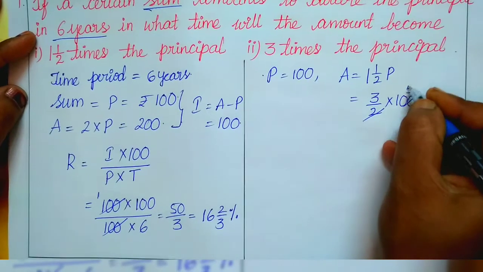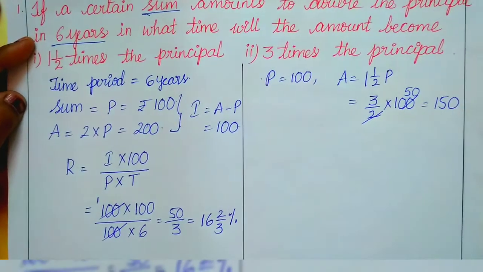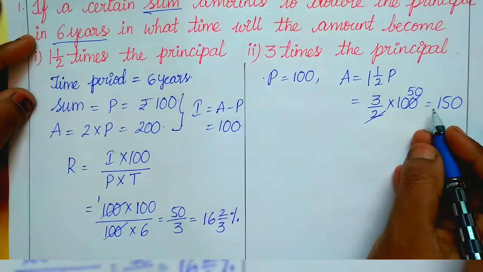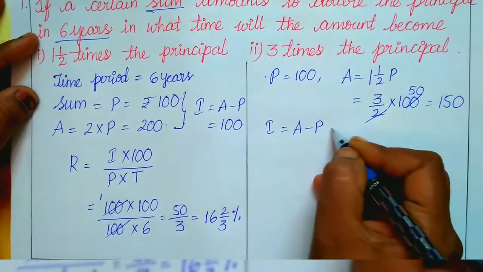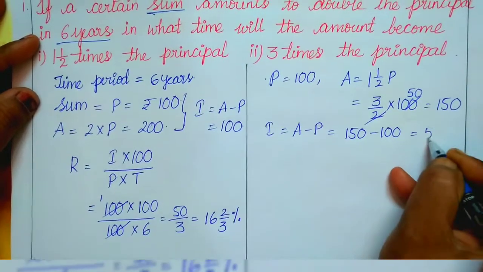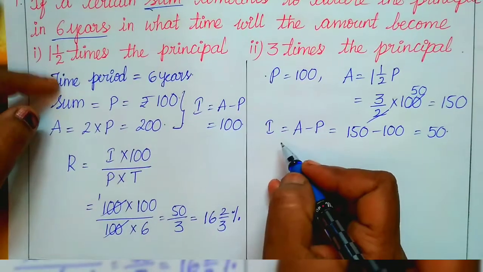Now 2 into 50, 3 into 50, so 150. This is the amount value here. By using the amount and the principal, we can calculate the interest. So amount minus principal, which is 150 minus 100. So it is 50.